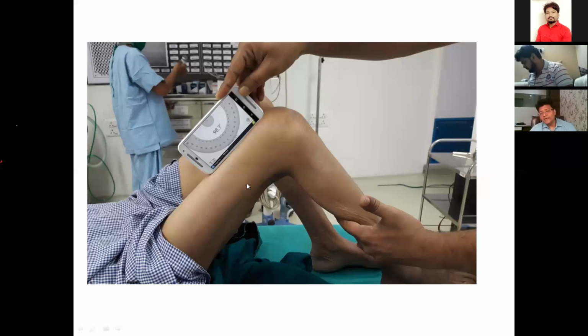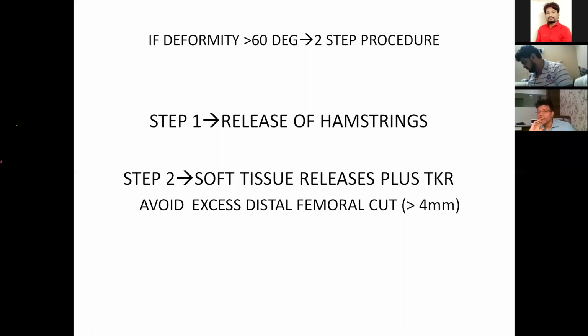If the deformity is more than 60 degrees, we should opt for a two-step procedure. Step one is release of the hamstring. Although in the literature, hamstring release is said to be the last procedure, at the end of the surgery, in my practice, if the deformity is very severe, I always start with the hamstring release to downsize the deformity. And step two is soft tissue release plus TKR, avoiding excessive femoral cut.